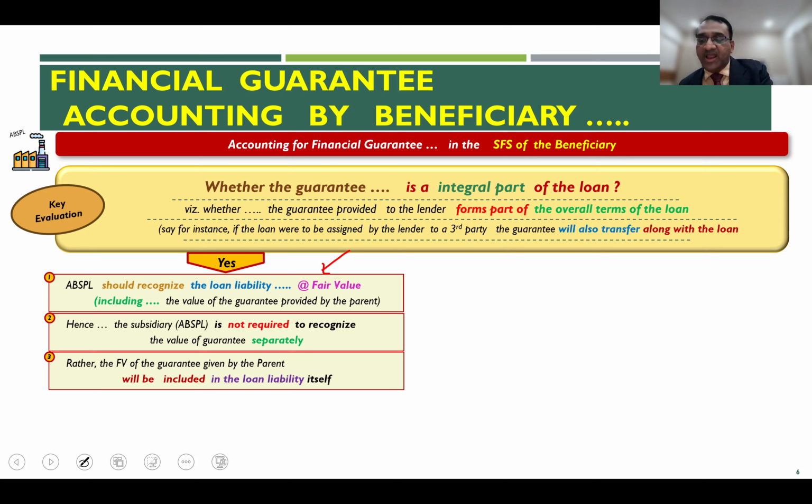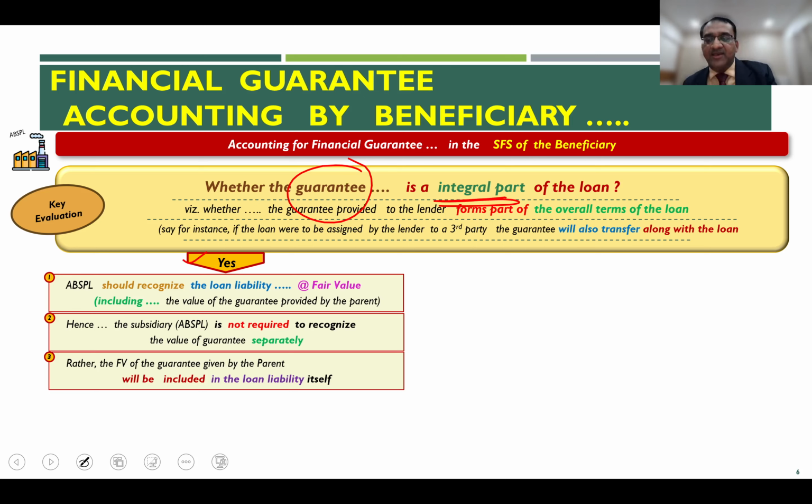And therefore the third point says the fair value of the guarantee given, in this case 2 lakh, will remain submerged or included in the loan liability of 100 lakhs itself. There will be no separate accounting done by the beneficiary, provided the guarantee so provided by the parent forms an integral part of the loan.